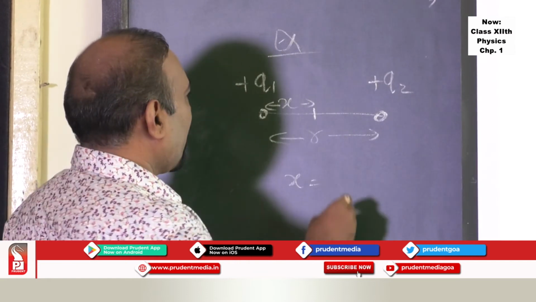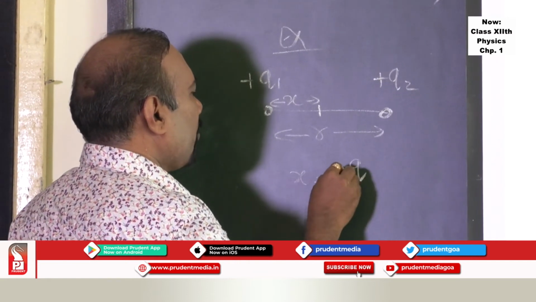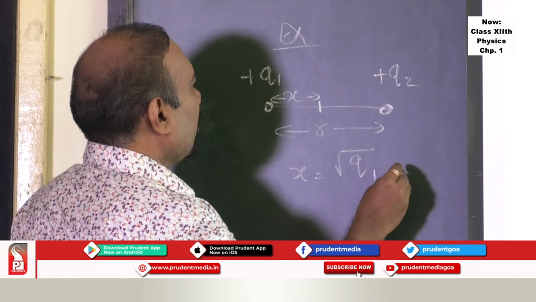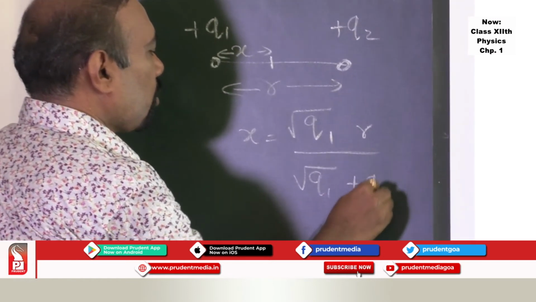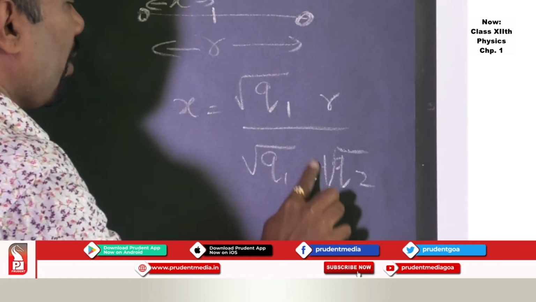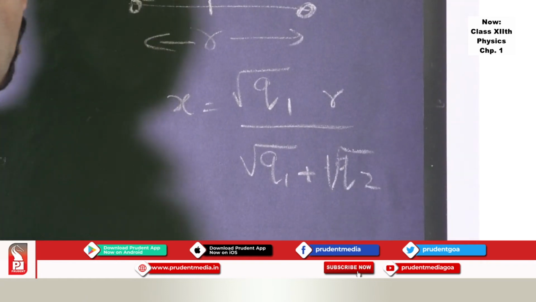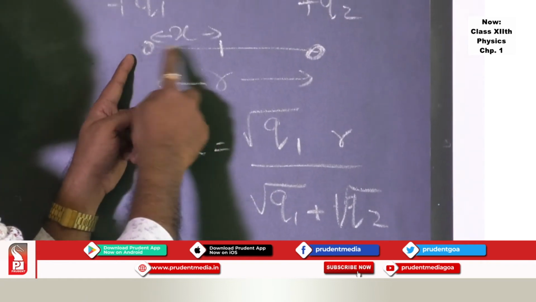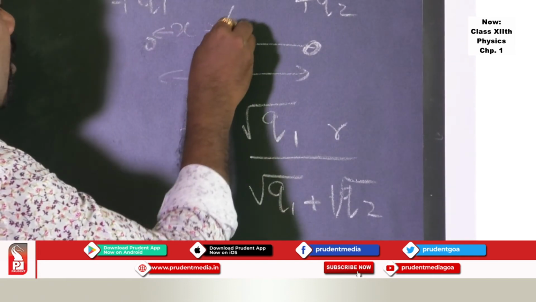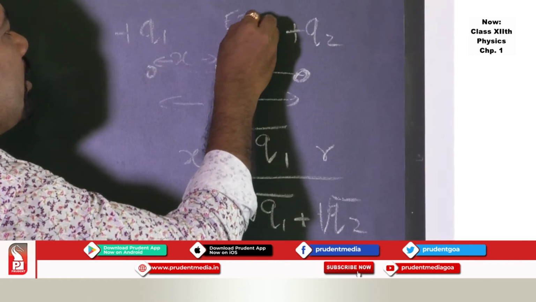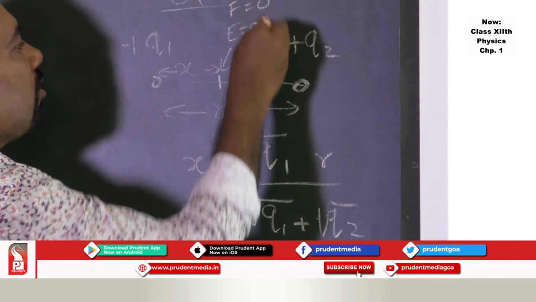A shortcut formula you can arrive at: x equals root of q1 into r upon root of q1 plus root of q2. This is a direct formula which will help you find at what distance from the charge q1 the electric field, or the force acting at that point, is zero.